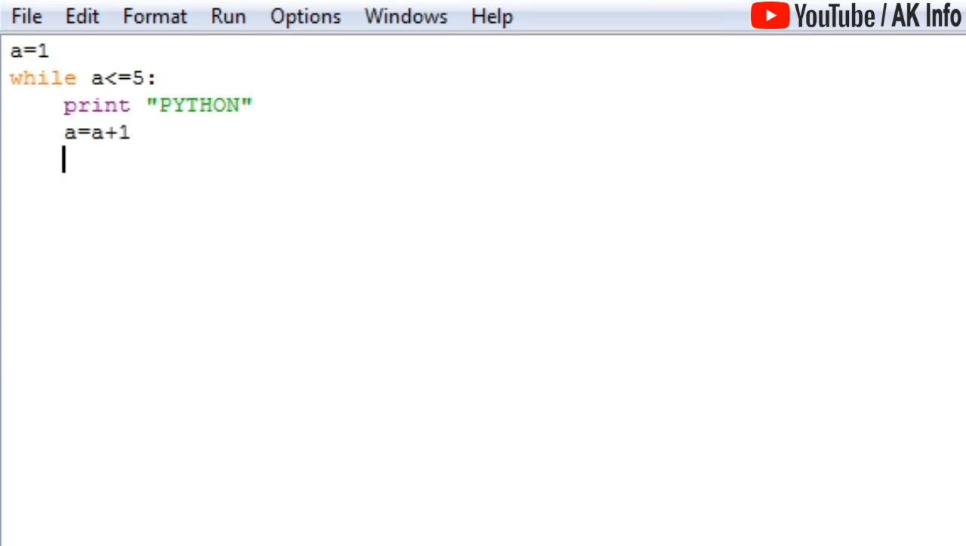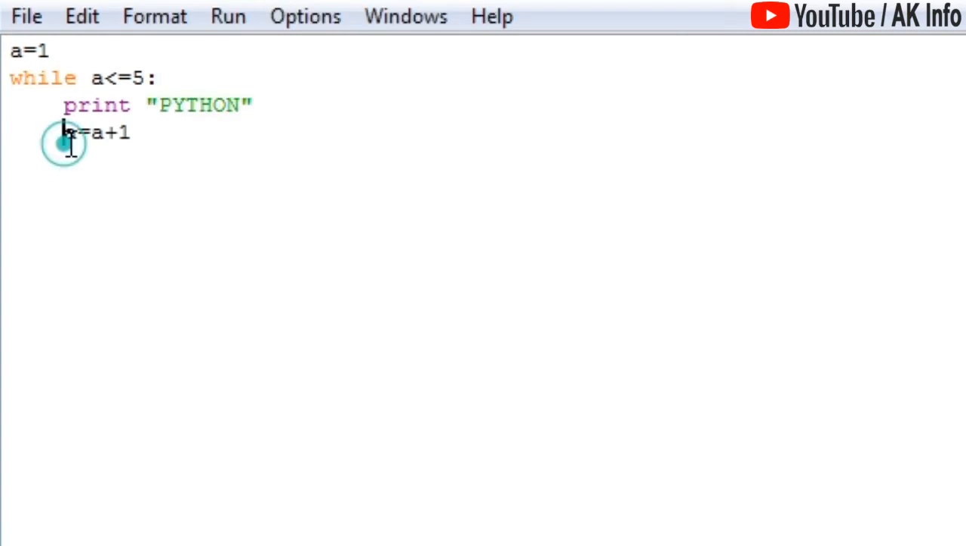Now let me tell you what I have done here. I have defined a variable and initialized a value 1. After that I have used a while loop in which I have given a condition that the value of a is less than or equal to 5, because I want to print it 5 times. The moment it becomes greater than 5, the control should come out of the loop. After that I have given a colon, the general syntax, and then I have written a print statement that will print the a value. After that I have increased the value of a by 1.